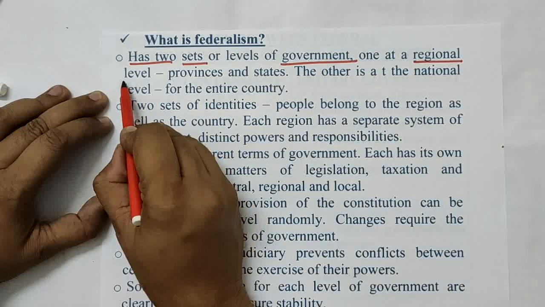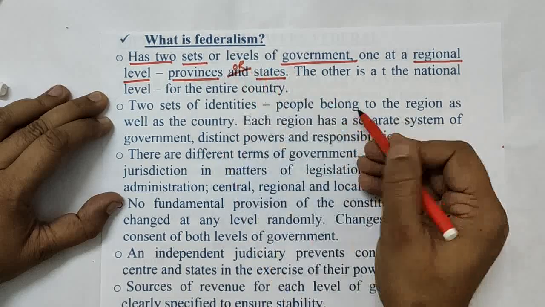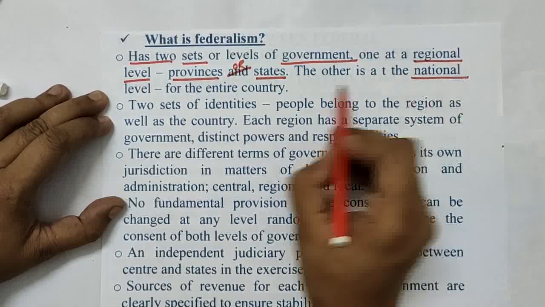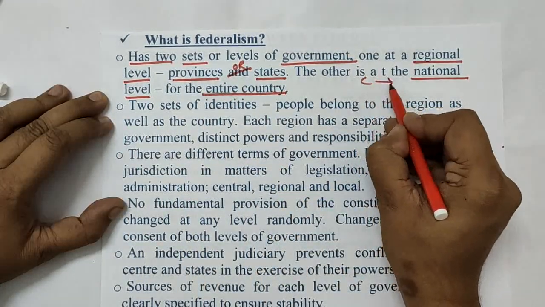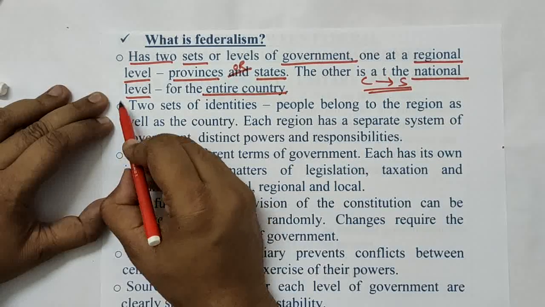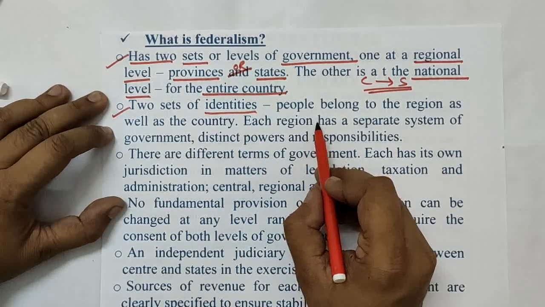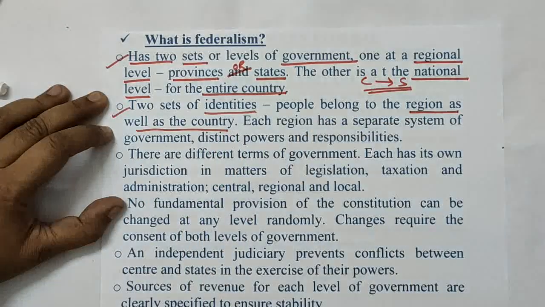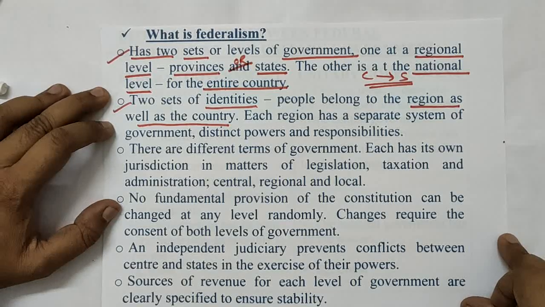One at the regional level, that is known as provinces, or states also, or provincial government or the state government. The other one is your national level government, that is for the entire country. So two levels, your center and the state. Second, there are two sets of identities for the people, that people belong to the region as well as to the country. Like if we talk about our state just now, we belong to Uttar Pradesh, and we are part of the whole of India.